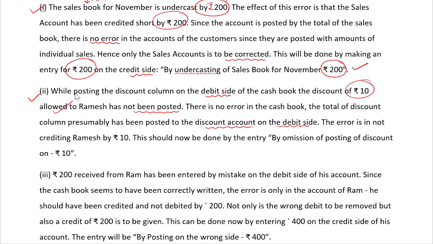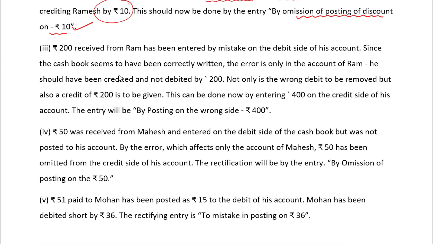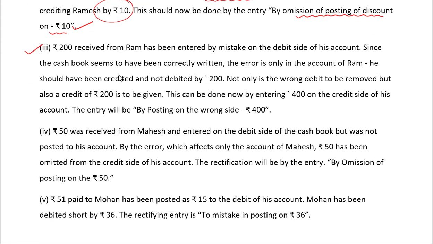The error is in not crediting Ramesh by rupees 10. This should now be done by an entry, omission of posting of discount, 10, because the omission is only on the discount side, not on the Ramesh side. Let's see the third one.